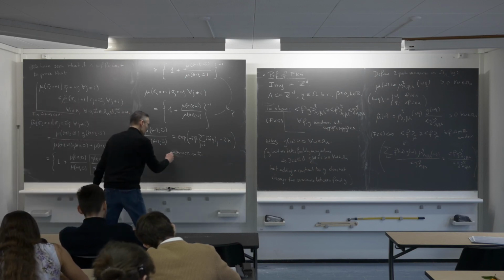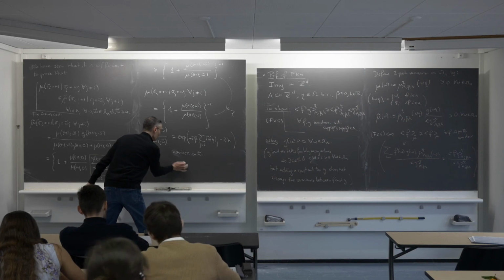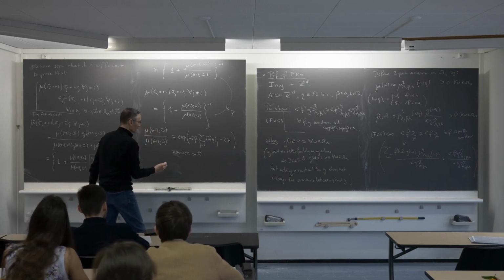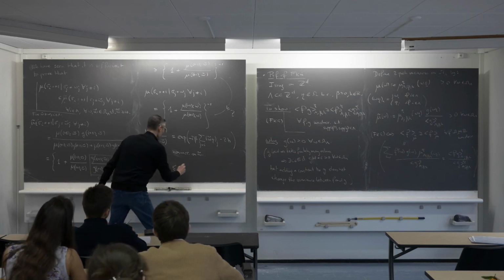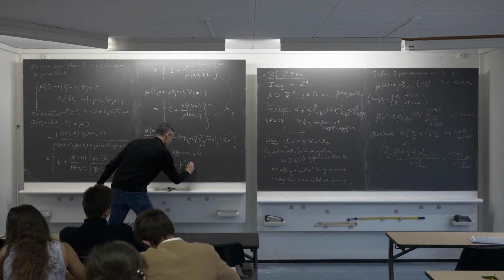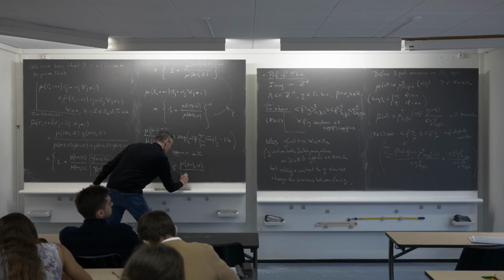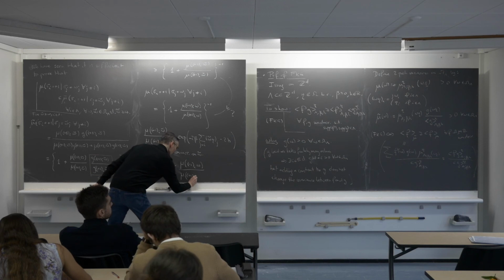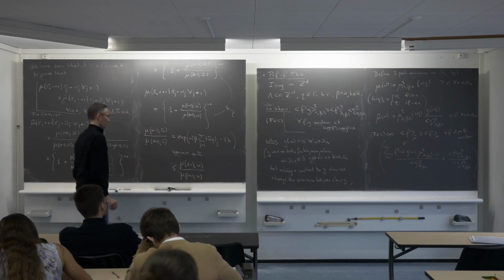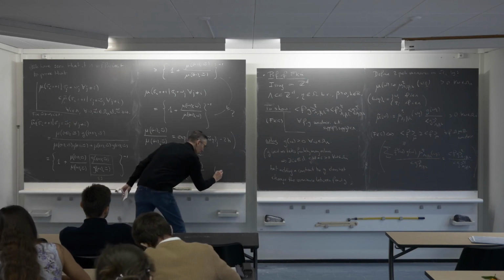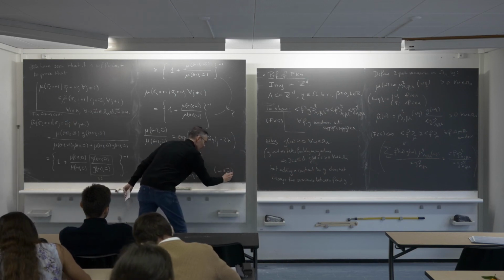So let me do it in the correct way. Omega is smaller than omega tilde, and the function is non-increasing, so it will be smaller than mu of minus 1 at I omega divided by mu of plus 1 at I omega. So we have this inequality, which must be true because omega is smaller than omega tilde.